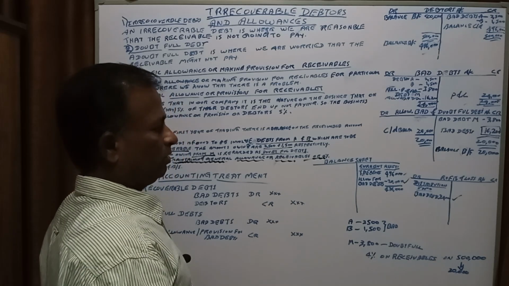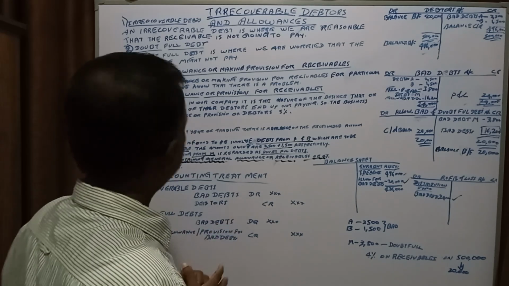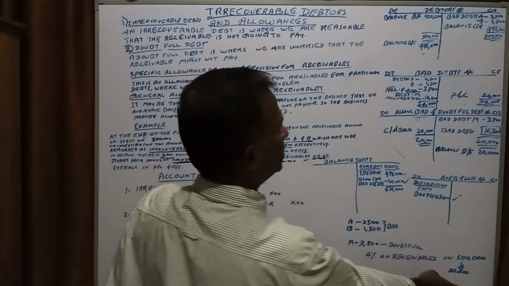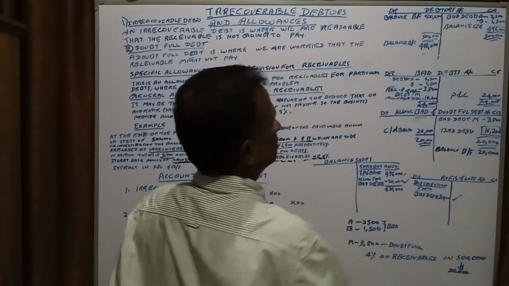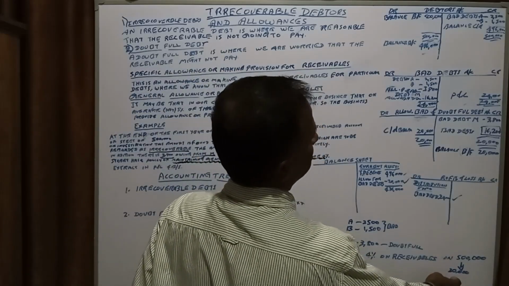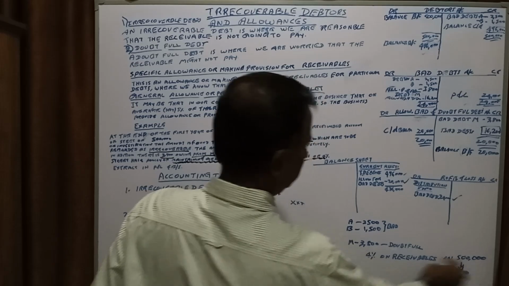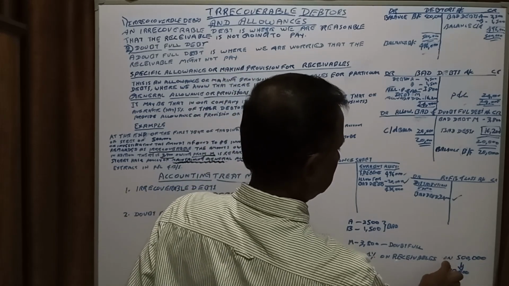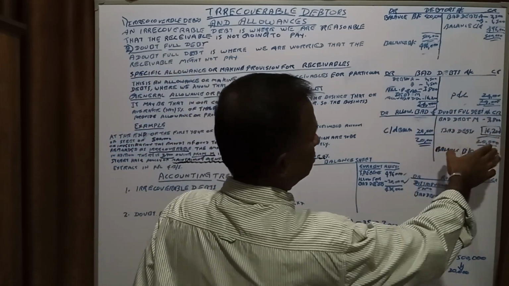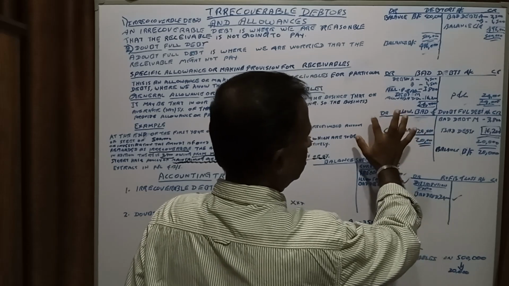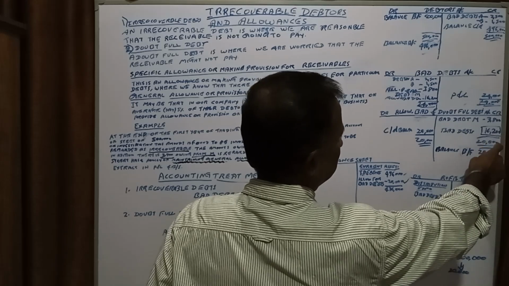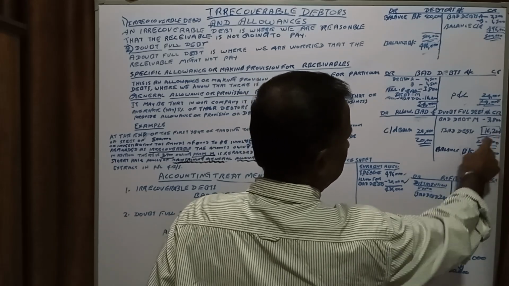From that, the company's policy is to make a provision of 4% on the opening balance, right? The 4% is 20,000, right? This 20,000, 4% on receivables. So this 20,000 should be here, the allowance for bad and doubtful debts, that is 20,000, right?